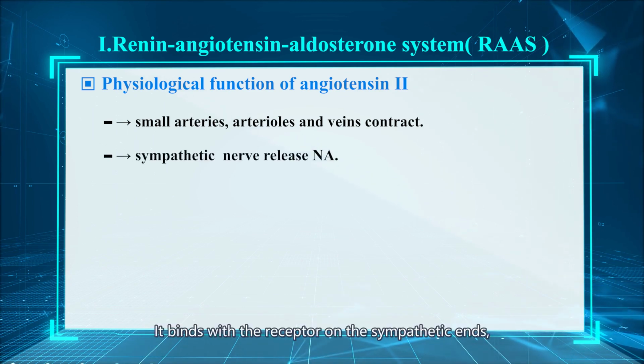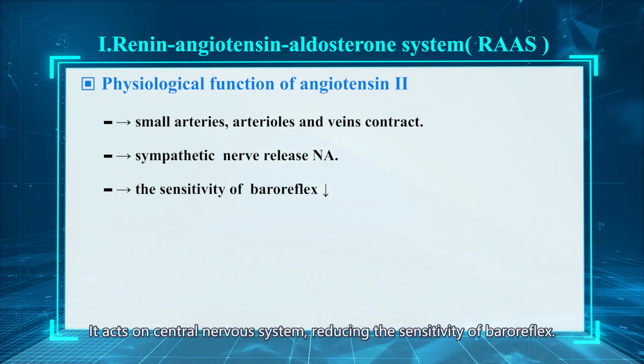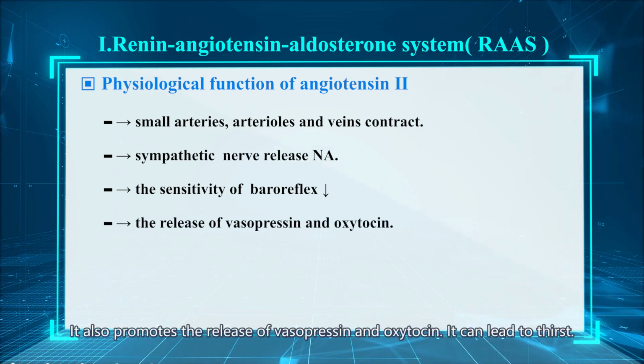It binds with the receptor on the sympathetic ends, promoting the release of noradrenaline. It acts on central nervous system, reducing the sensitivity of baroreflex. It also promotes the release of vasopressin and oxytocin.